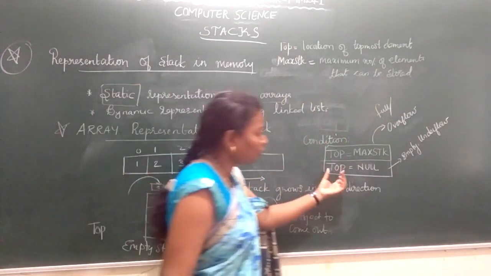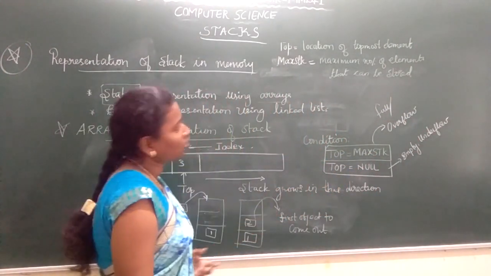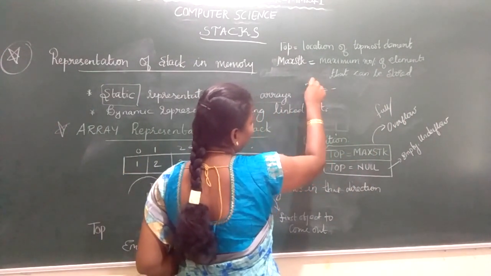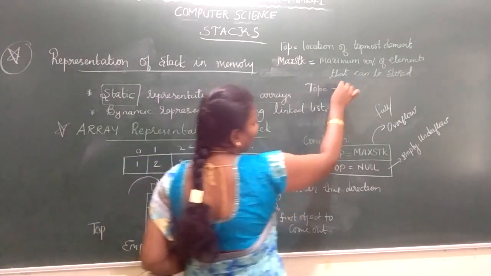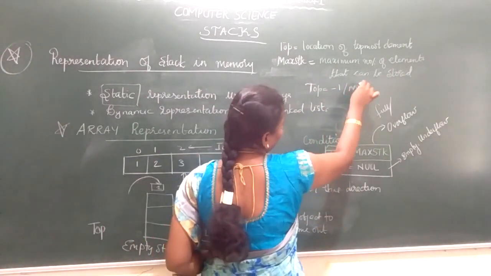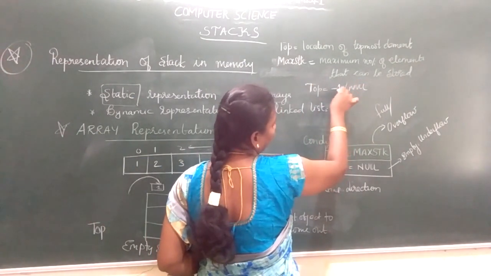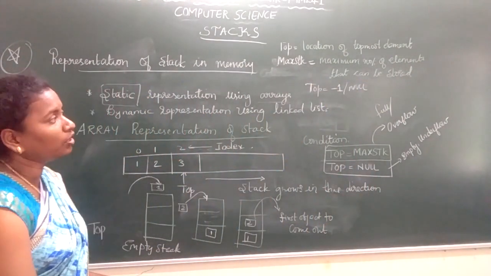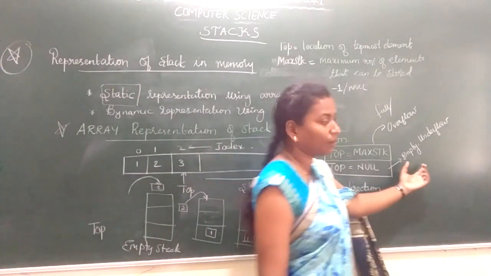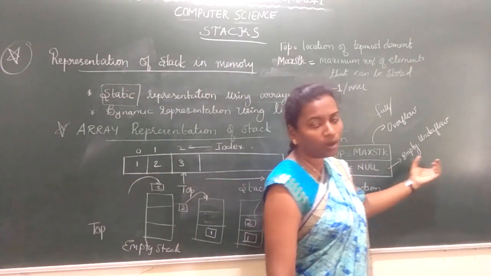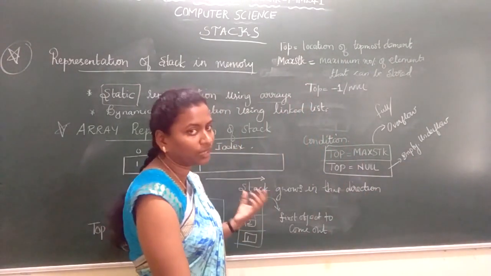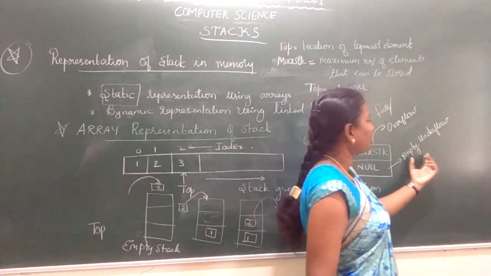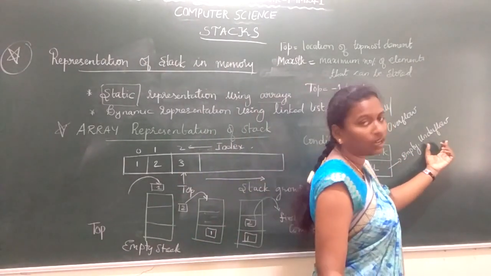Next, if the top is equal to null, top is the variable used at this end only to insert or delete the element. When the top is pointing to null or minus 1, we call that condition as null. When top is equal to null or minus 1, that means stack is empty, underflow. Once you do the pop operation, that means the delete operation, and once you delete all the elements in the stack, your stack will be empty. That condition we call it as underflow.